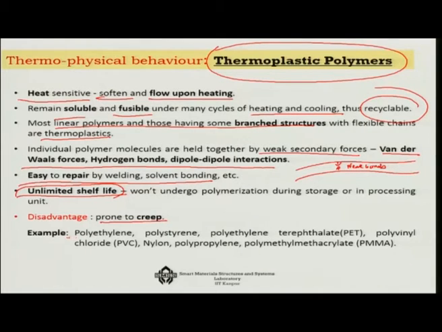So, the examples are polyethylene, polystyrene, PET that you see many times used for bottles, PVC, nylon, polypropylene, and PMMA. PMMA is used by your dentists, for example; they make artificial teeth or such things using PMMA. So, it is also known as dentist's powder. So, that is the thermoplastic polymers.